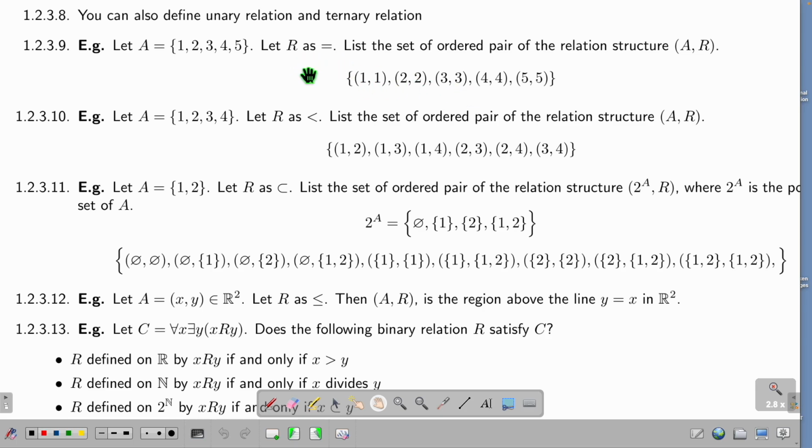Then what is the relationship on A? This. Because is 1 equal to 1? Yes. Is 1 equal to 2? No. Is 1 equal to 3? No. Is 1 equal to 4? No. Is 1 equal to 5? No. So I have (1, 1).